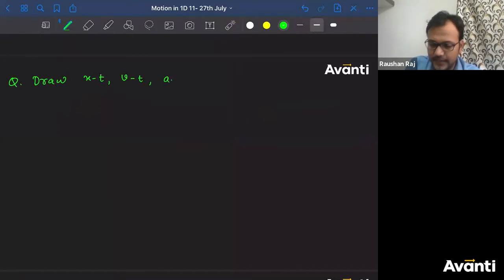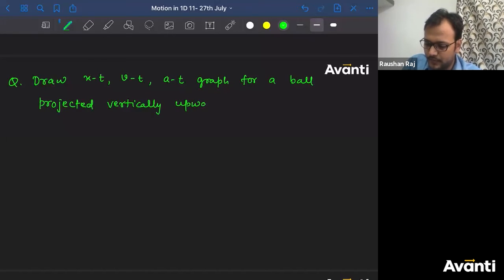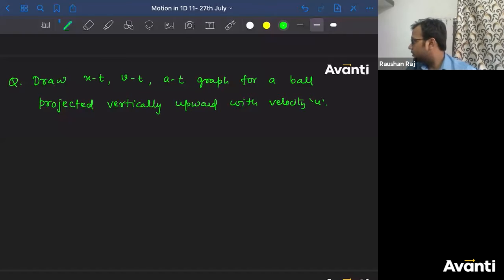vt graph and at graph. Okay? Aditya, I didn't understand your question first of all. Draw xt, vt and at graph for a ball projected vertically upward with velocity u. Come on guys, draw the graph.